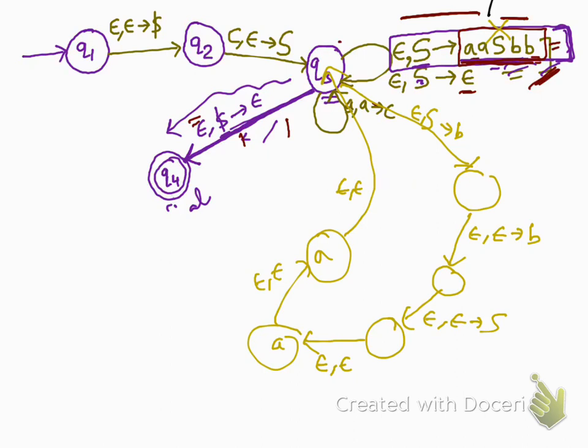You can also do it like this. So here when you were writing this, instead of going to this state, you can directly come here also. So you can do it in one of these two ways.